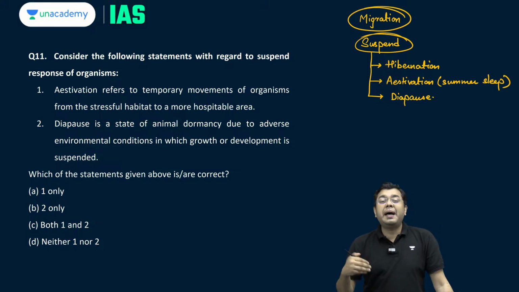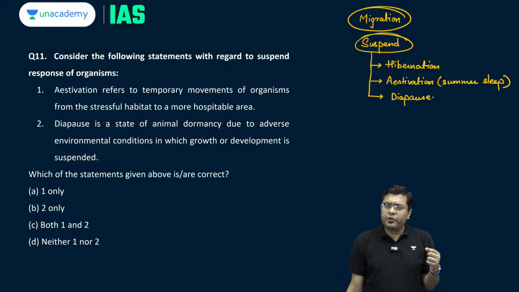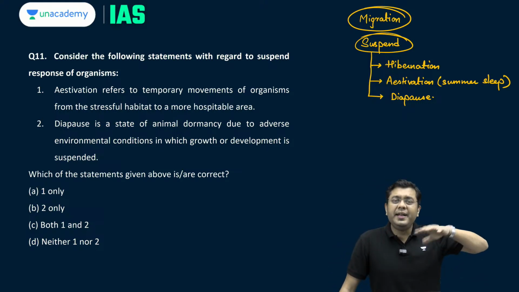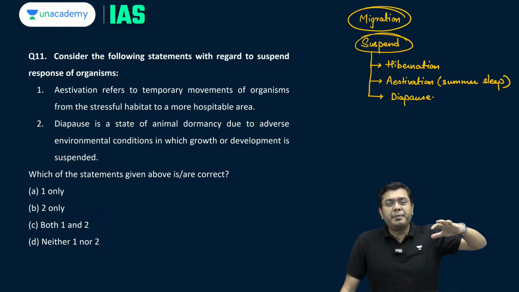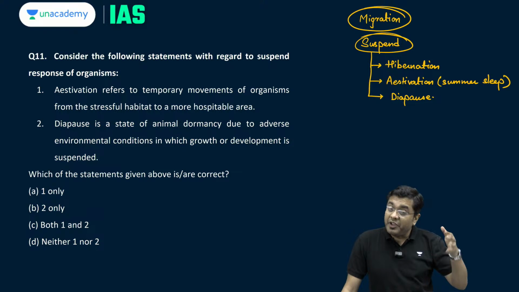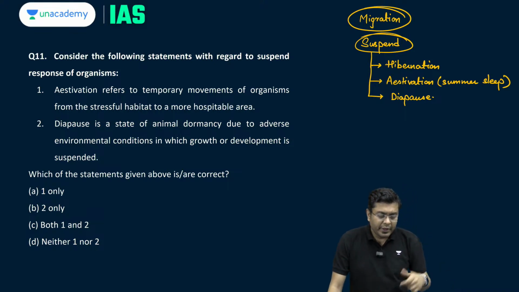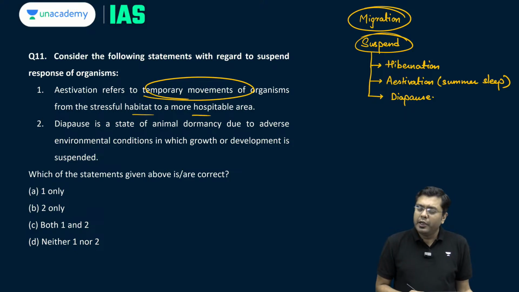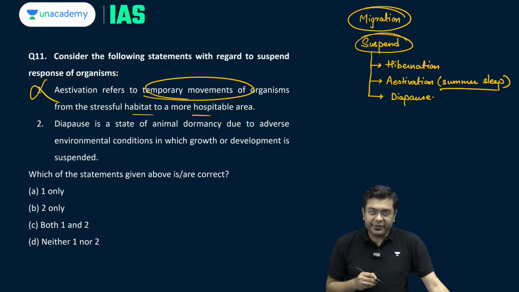Diapause is where the metabolism is suspended indefinitely till the favorable conditions return, carried out by various species of planktons, and even when we consider water bear, they also carry out diapause sometimes. So, aestivation refers to temporary movement of organisms from stressful habitat to a more hospitable area? No. Aestivation is a summer sleep.